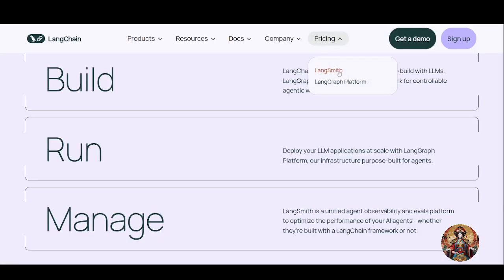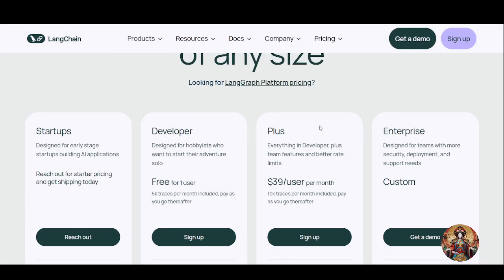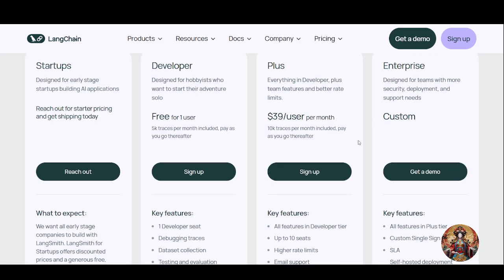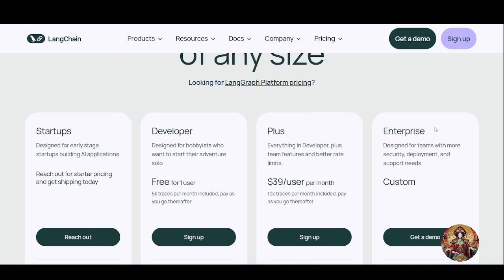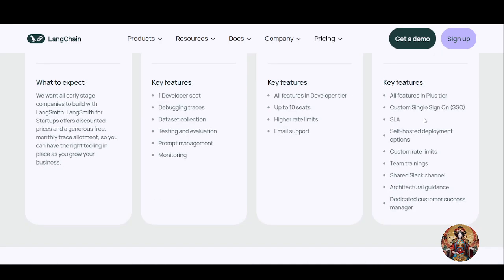If you talk about the pricing, it has two kinds of pricing, which are LangSmith and the LangGraph platform. First, LangChain itself is free and open source. The only cost comes from the APIs you use, like OpenAI or Hugging Face. So you can compare over here. You will get the developer plan for free. If you want Plus, you can sign up for $39 per month. If you have an enterprise, you can get a custom plan or a demo as well.